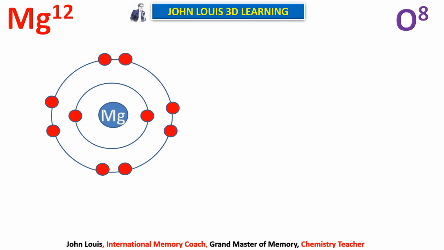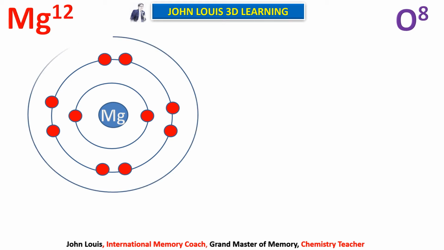Okay, now let us move on to the third orbit. The first orbit has occupied 2 electrons, the second orbit has occupied 8 electrons. So 2 plus 8, 10. How many more remaining? Only 2 more electrons are remaining. Therefore, the 2 electrons will be filled up in the third orbit, 1 and 2.